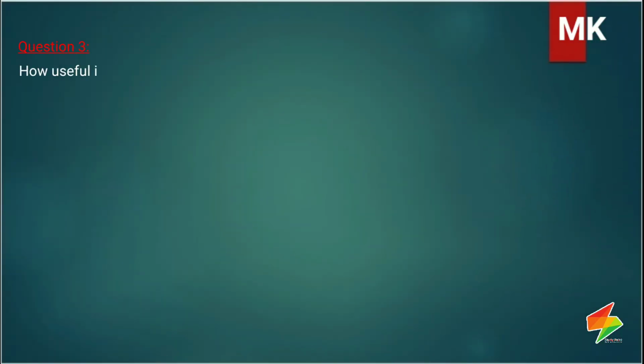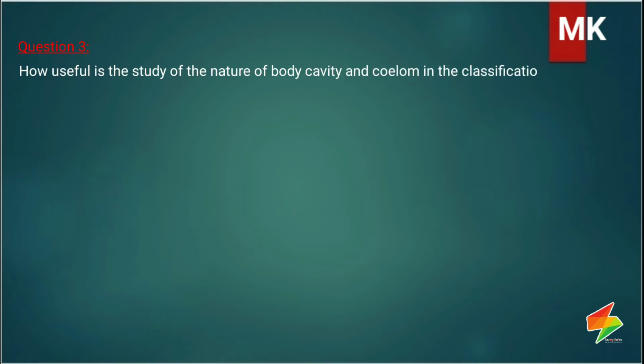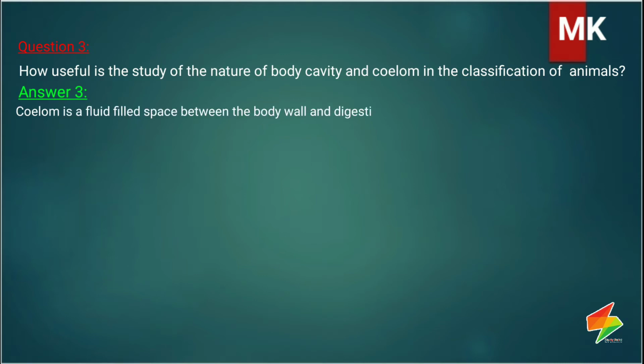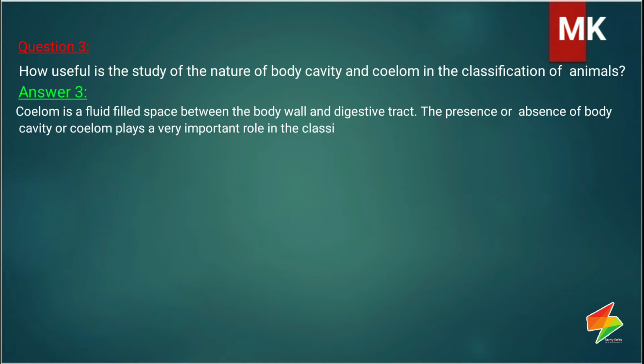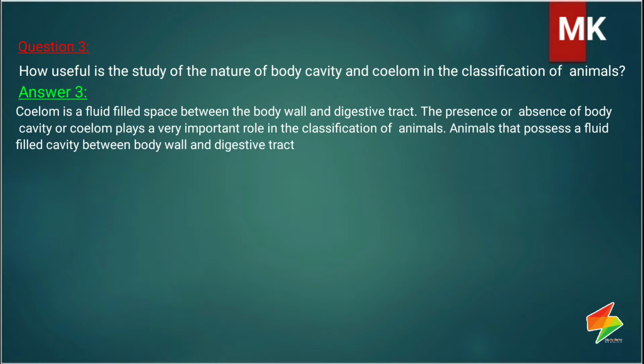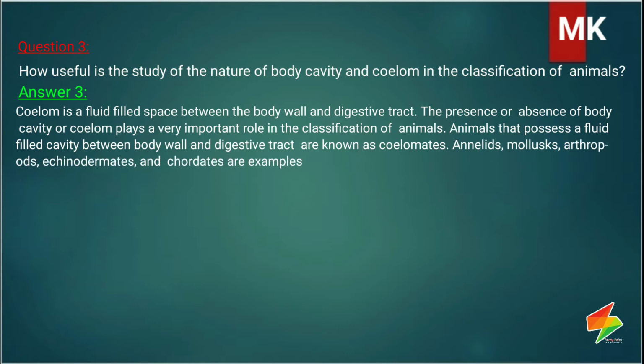Question 3. How useful is the study of the nature of body cavity and coelom in the classification of animals? Answer 3. Coelom is a fluid-filled space between the body wall and digestive tract. The presence or absence of body cavity or coelom plays a very important role in the classification of animals. Animals that possess a fluid-filled cavity between body wall and digestive tract are known as coelomates. Annelids, mollusks, arthropods, echinoderms, and chordates are examples of coelomates.